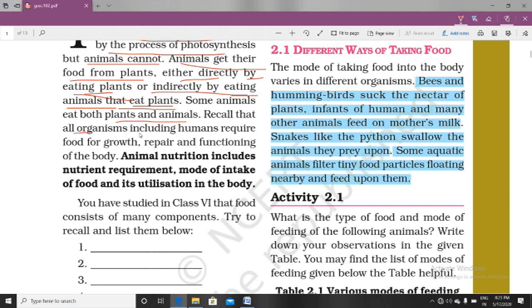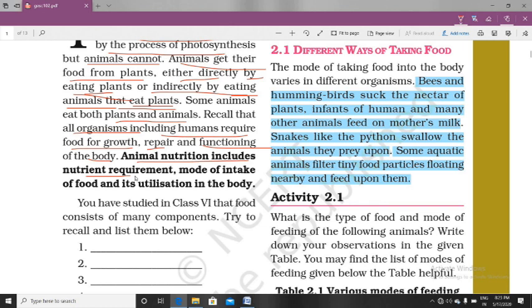Recall that all organisms, including humans, require food for growth, repair, and functioning of their body. Now, animal nutrition includes nutrients. In the last chapter, children, we studied the nutrients.